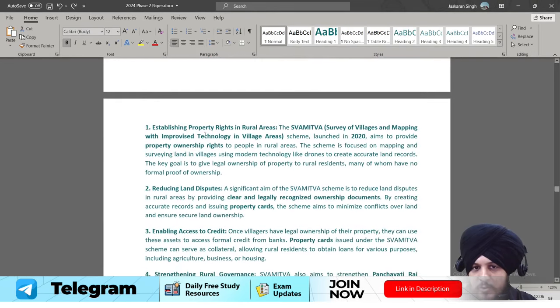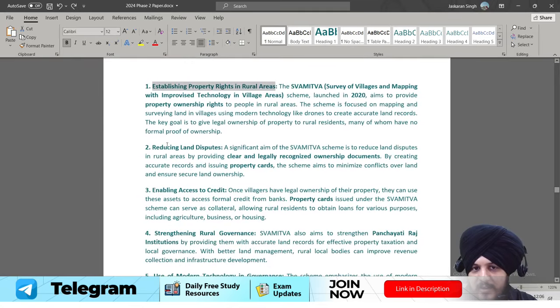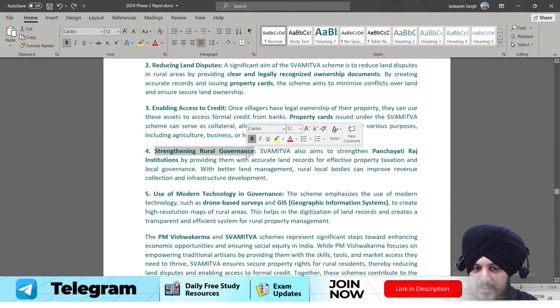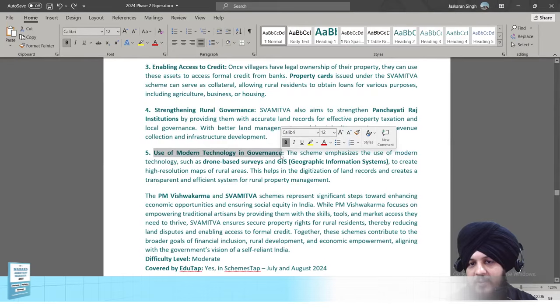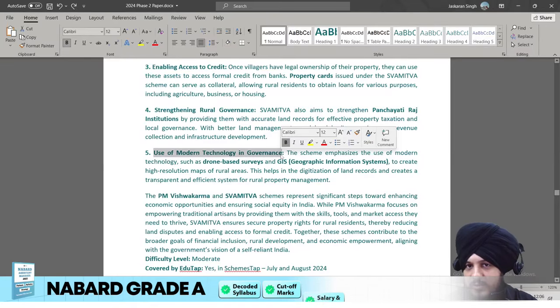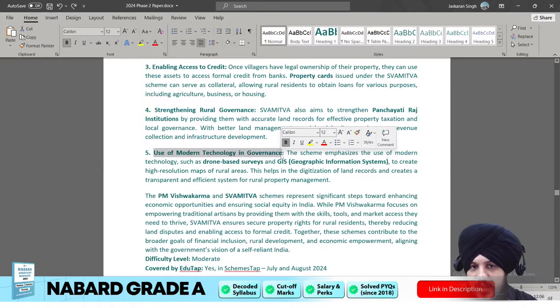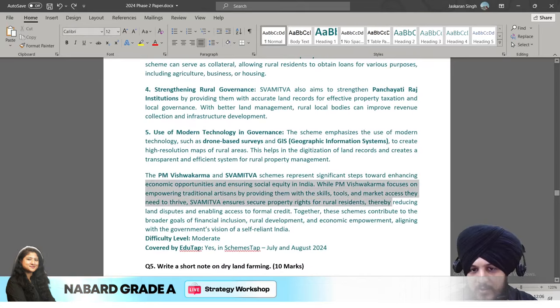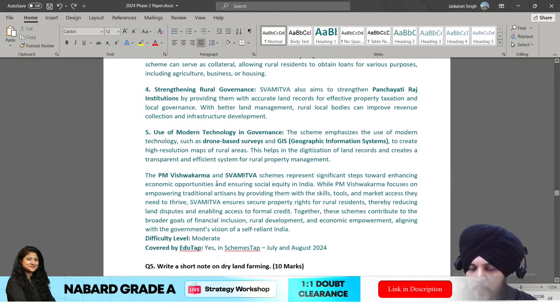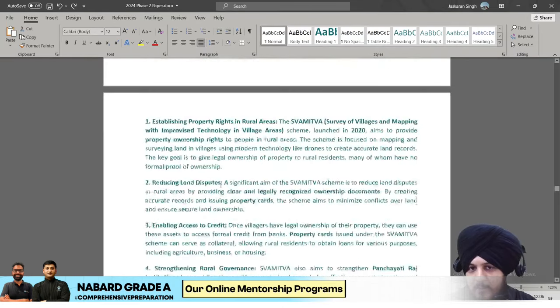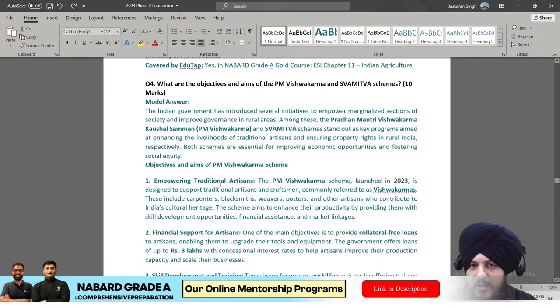Similarly for the Swamitva also: establishing property rights in rural areas, reducing land disputes, enabling access to credit, strengthening rural governance, and use of modern technology, because we know that the Swamitva scheme uses drones also. Fine. The survey can also be written as a part of it. And at the end you could have written the conclusion. And if you have followed the EduTap sources, then we have covered this as a part of our Scheme Tab magazine in July and August, and we have covered it in a very precise manner. Fine. So that is the idea.